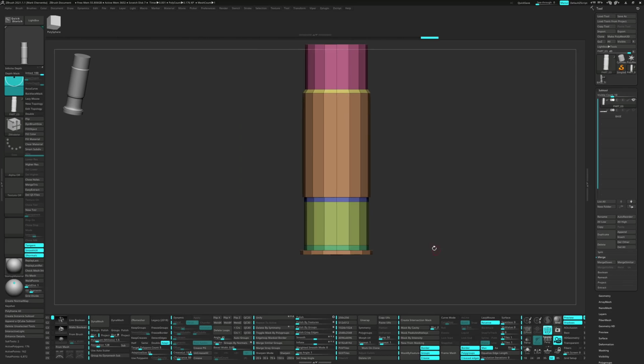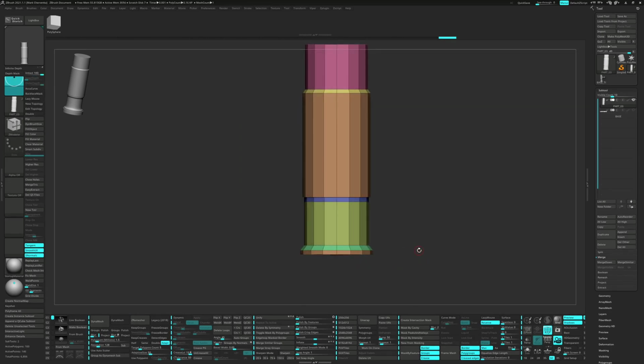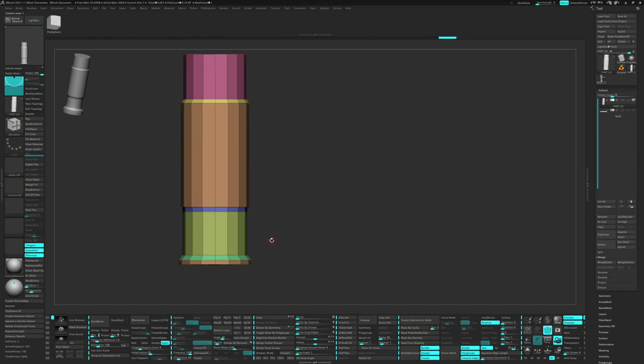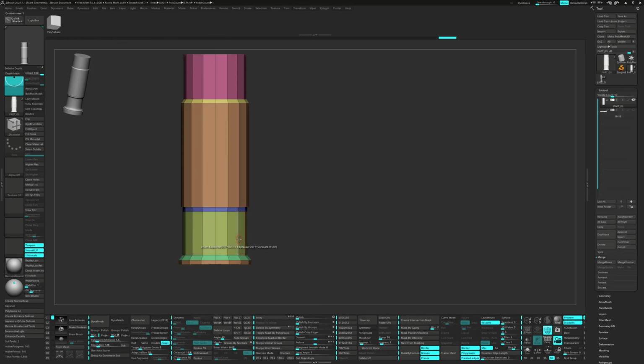its major form. One cool feature for the slice brush is B-radius. It allows you to slice 2 edge loops based on your brush size. There are 2 ways you can activate B-radius. The first way is to hold down Ctrl and Shift and press the spacebar. The second way is to go to the brush palette and scroll down until you see the Clip Brush Modifiers.